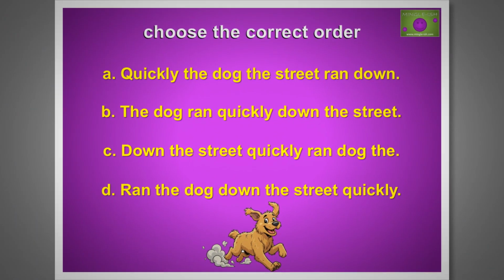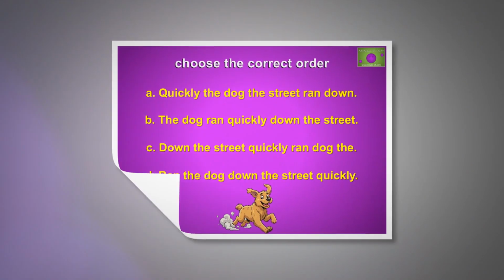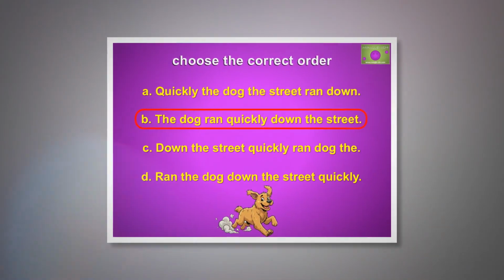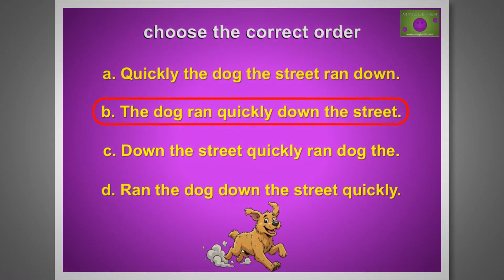Is it A, quickly the dog the street ran down? B, the dog ran quickly down the street? C, down the street quickly ran dog the? Or D, ran the dog down the street quickly? The correct answer is B, the dog ran quickly down the street.